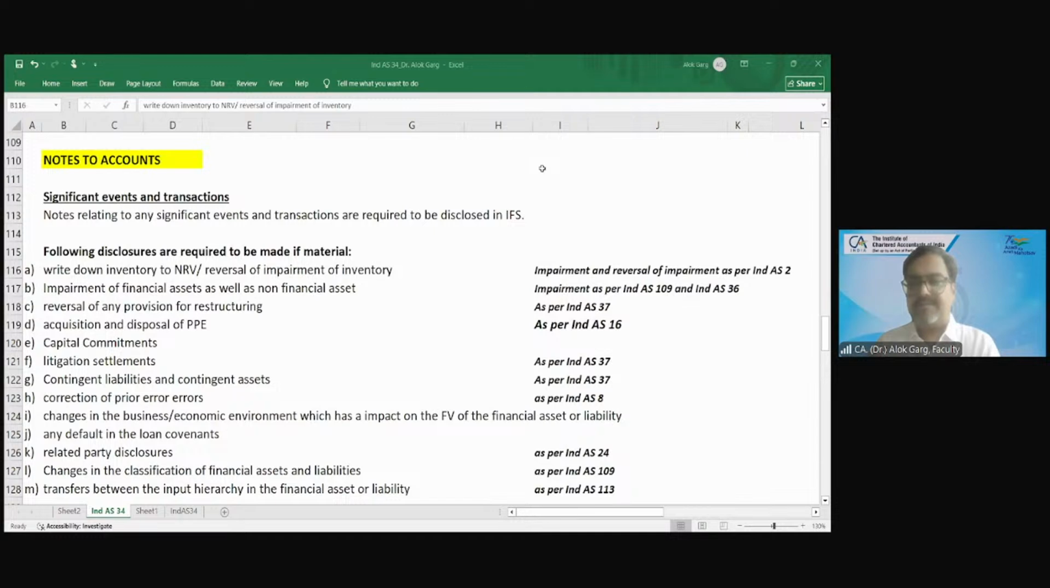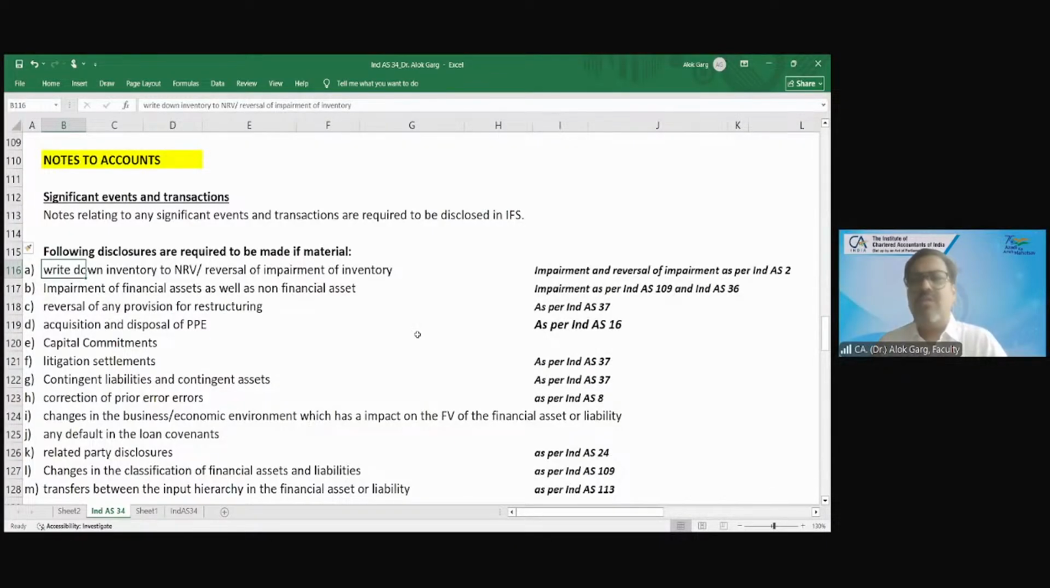What will happen to the 40 rupees? Your cost is 100 rupees, but your net realizable value is 60 rupees. It is an impairment loss. So the standard says that if there is an impairment loss on inventory or a reversal of impairment loss of inventory, then you are required to give the disclosures in the notes to accounts if the amount is material. If the amount is immaterial, insignificant, then we need not disclose it.